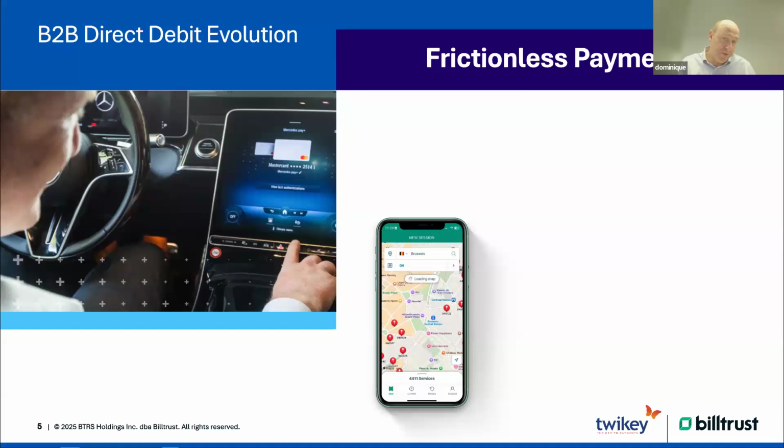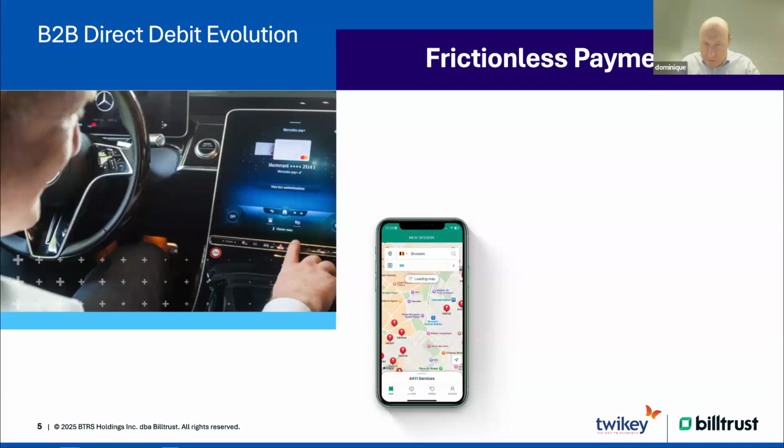And you can do it both in a B2C context or in a B2B context. So if you deliver, for instance, goods and you use a loyalty card to buy the goods, well, at that moment, the only thing you need to do is hand over your card. A company like Heineken, they record what you have bought, and they do an automatic collection afterwards. And you're concentrating on buying the things.